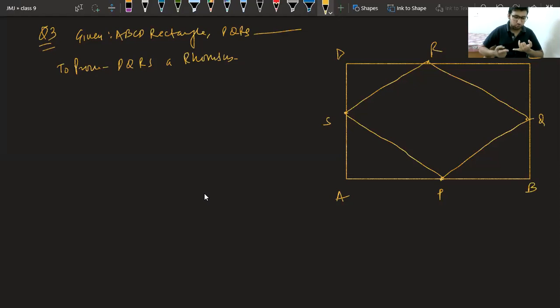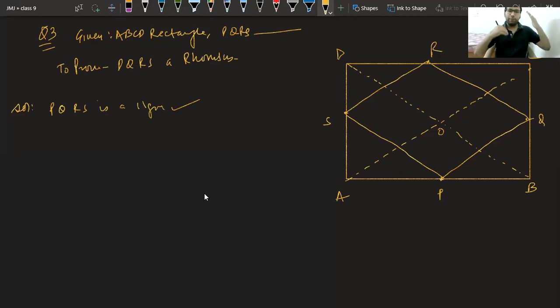and second we have to prove all sides equal. And that is very simple. The first part we all know how to prove. Just join the diagonals and prove by midpoint theorem that PQRS is a parallelogram. I will not prove that again. It is the same process. So PQRS is a parallelogram because one pair of opposite sides are equal as well as parallel. This is already the same process.